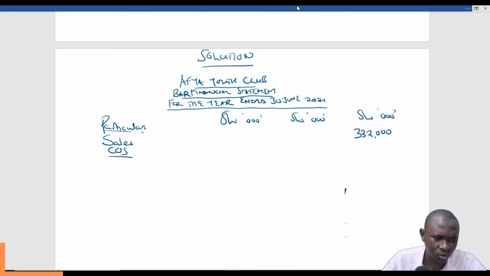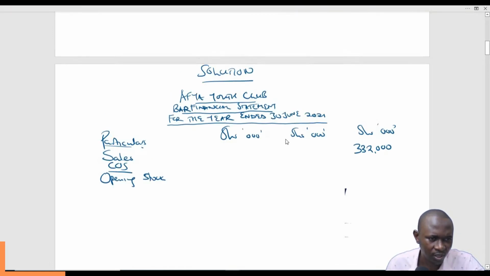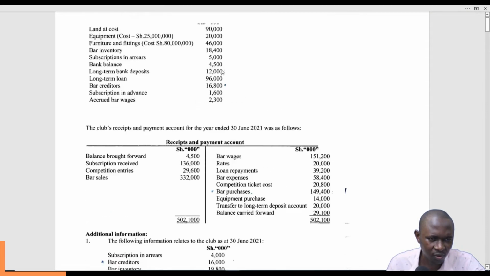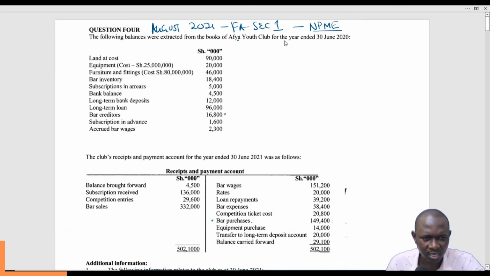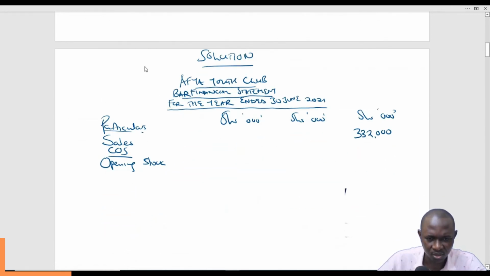Then we less the cost of sales, and under cost of sales, we have the opening stock. Opening stock is likely to be found here, where the particulars are as at 30th June 2020. You can see it's here, bar inventory. This is 30th June 2020, and we are preparing the books for 2021, so that becomes our opening stock, 18,400, in the inner column. It's only the cost of sales that will push the outer column. Then add purchases.